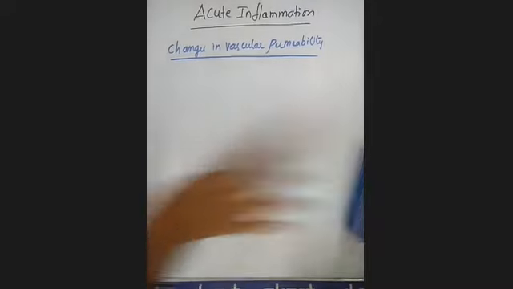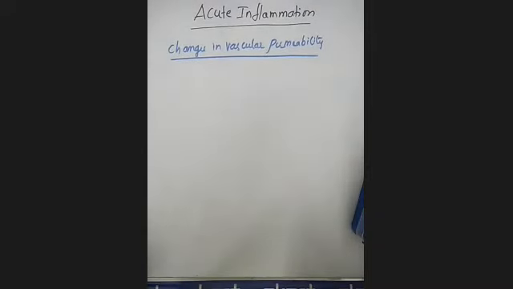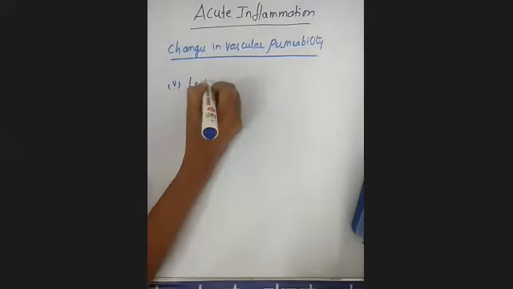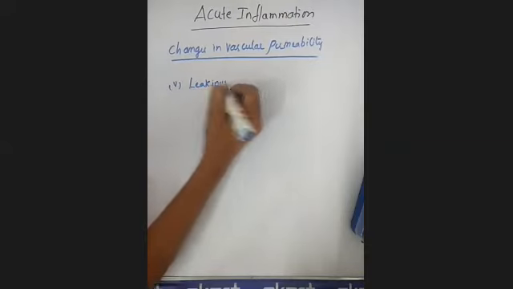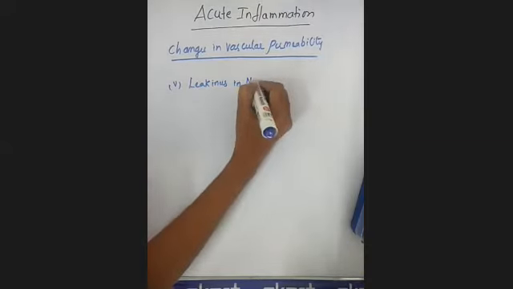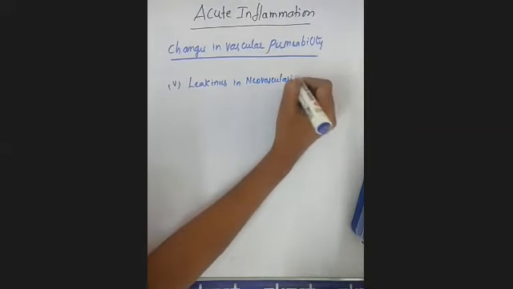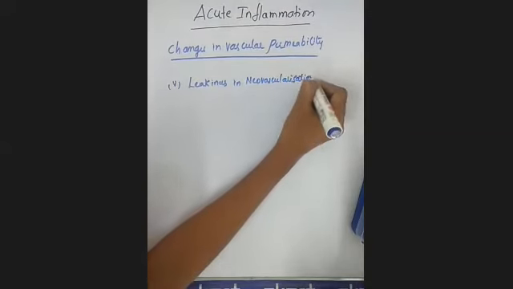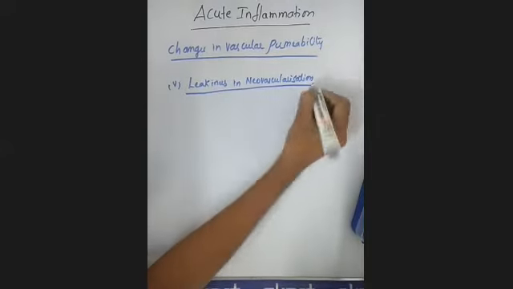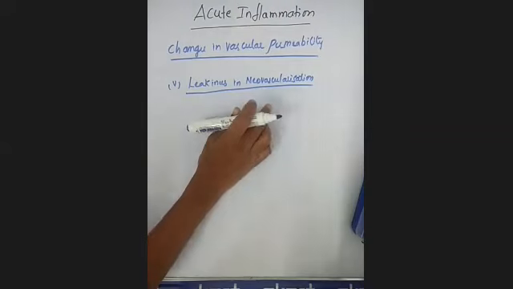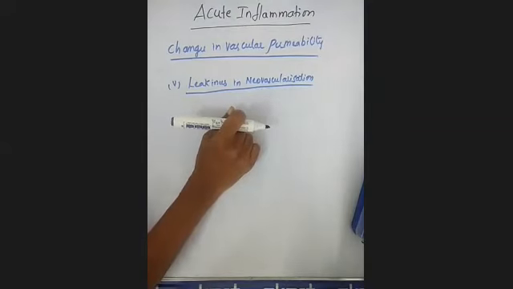Next we'll see another mechanism, how non-permeable endothelial cells become permeable. The last mechanism is leakiness in neovascularization. What is meant by leakiness in neovascularization? Neovascularization means newly formed capillaries.